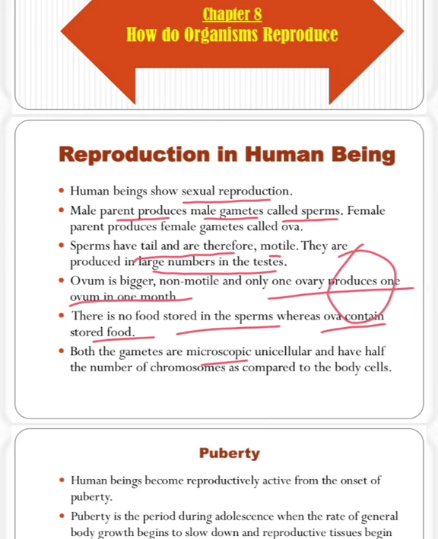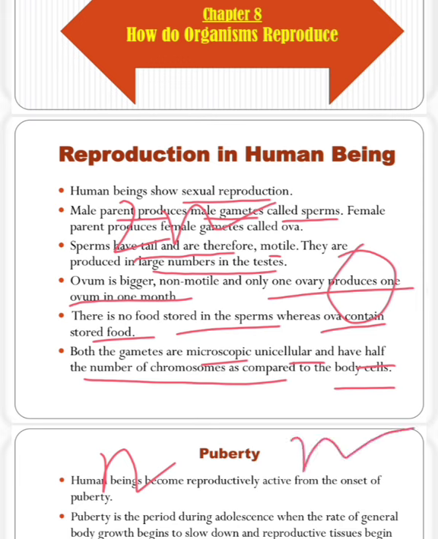Both gametes are microscopic, unicellular, and have half the number of chromosomes compared to the body cells. That means n chromosomes are present in gametes, whereas in the human body we have 2n chromosomes. Inside the gametes, male or female, half the number of chromosomes is present. When they fuse, they form 2n. From the mother one n will come, from the father one n will come, and after that they become 2n.